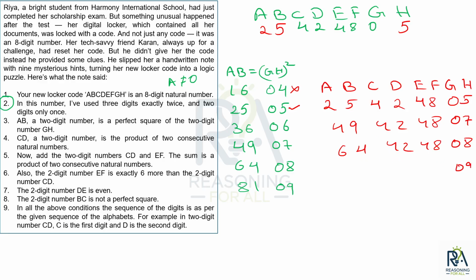Okay, if I take 09, 4 2 4 8, 09 gives 81, this is also feasible because BC becomes 14, which is also not a perfect square.